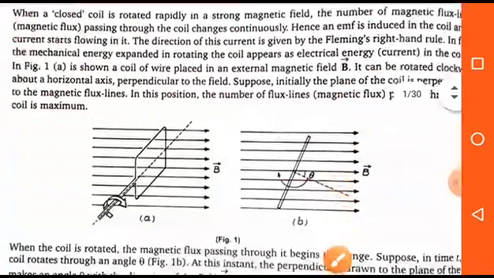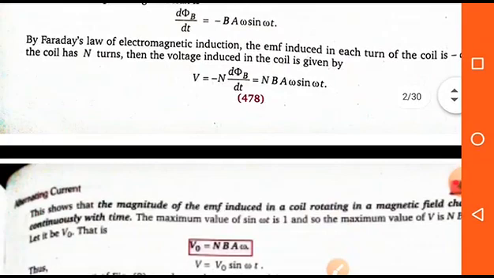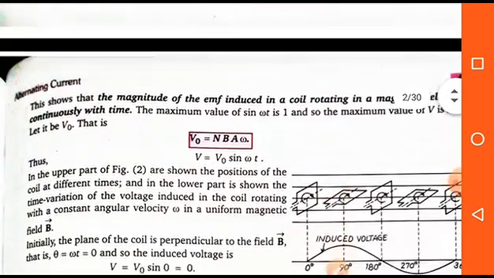So first of all, I want to tell you what is the meaning of alternating current and alternating voltage. As you know, a current whose magnitude and direction both change with respect to time is called alternating current, and a voltage whose magnitude and direction both change with respect to time is called alternating voltage.